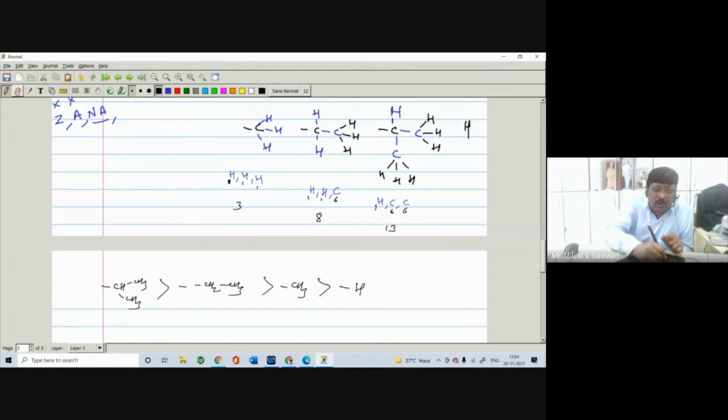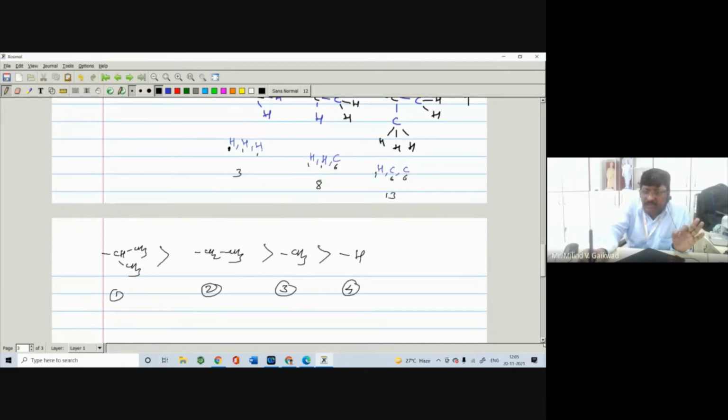So first priority for the isopropyl, second priority for the ethyl, third priority for the methyl, and fourth priority for the hydrogen.